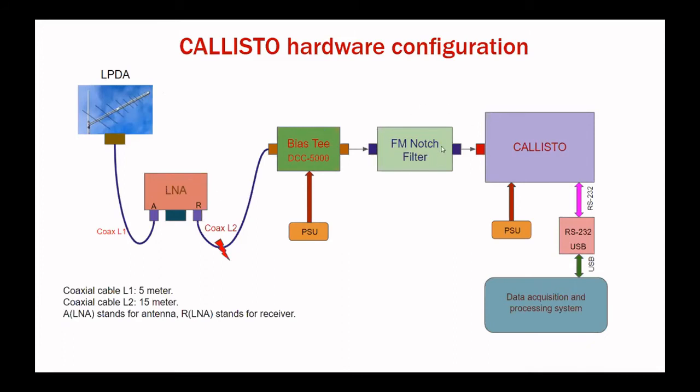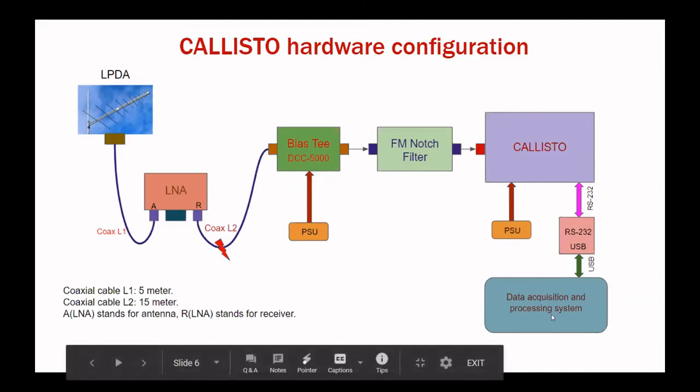Then there is an FM notch filter, because the FM interference is very high, so we used this filter. But nowadays we removed it because it was causing cross modulation in the spectra, and it was affecting our signature of the solar radio events. So nowadays we removed it and we are getting better data. Later it is connected to Callisto and the data acquisition and processing system.